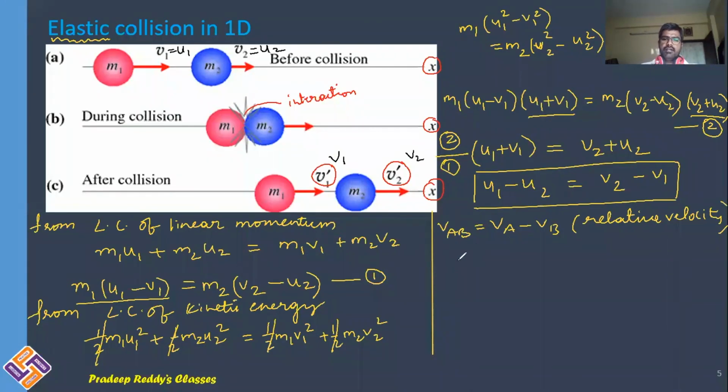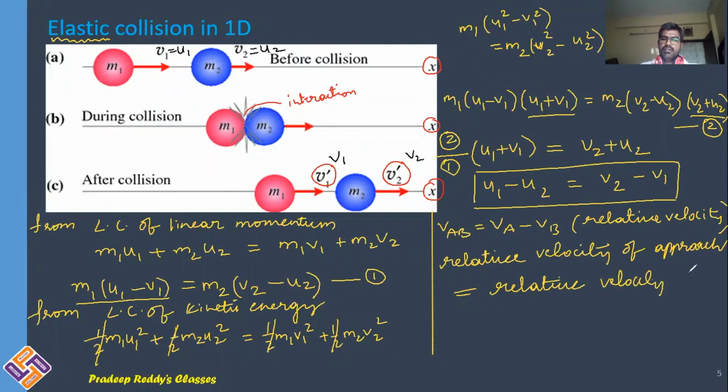Relative velocity of approach is equal to relative velocity of separation. v2 and v1 are velocities after collision.